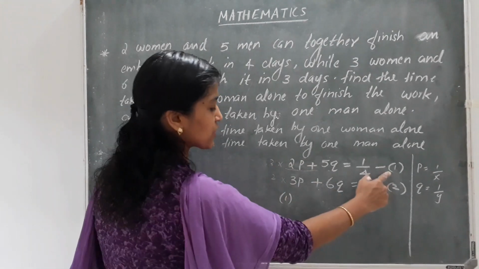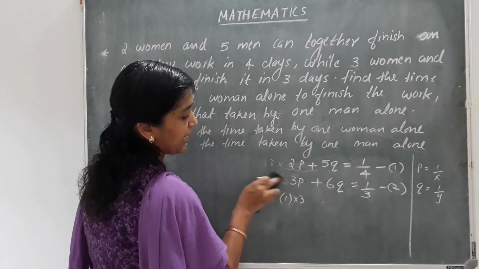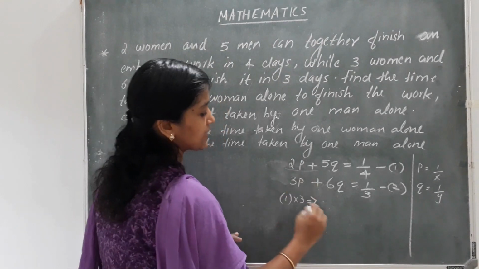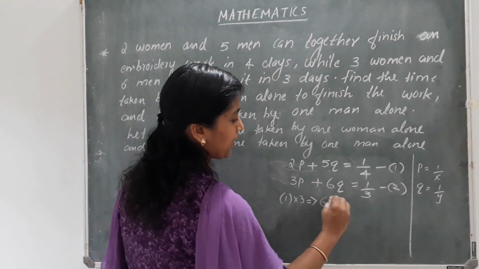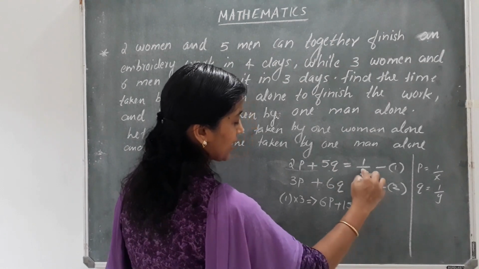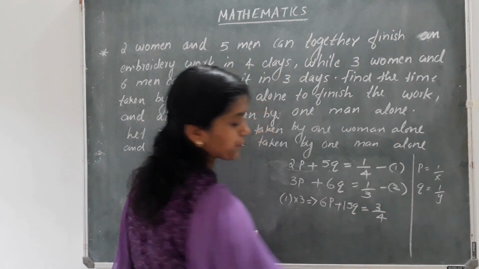So I took equation number 1, I have to multiply with 3. Clear? Multiplying equation 1 with 3, I get 2 3s are 6p plus 5 into 3, 15q, that is equal to 1 by 4 into 3, I got 3 by 4.